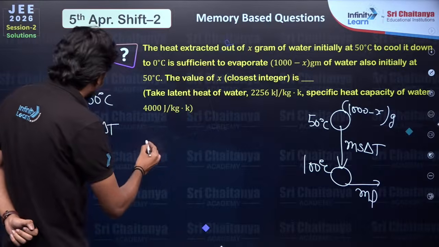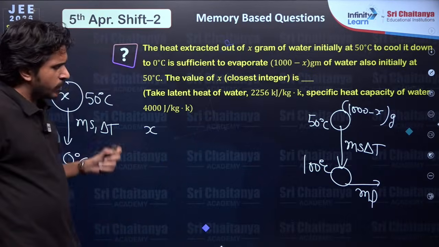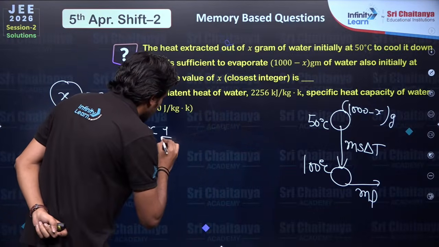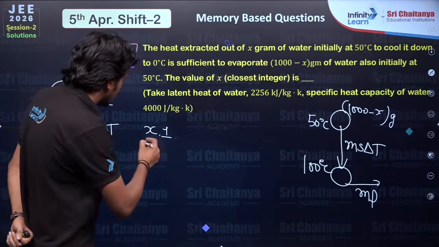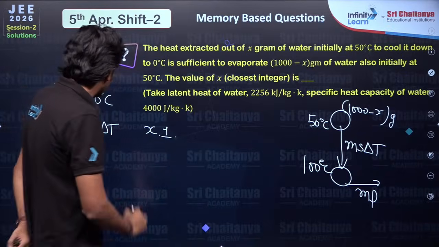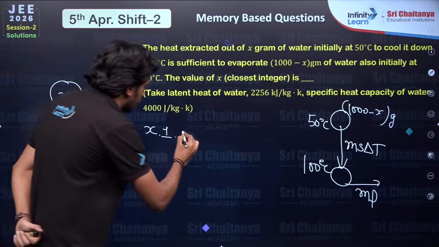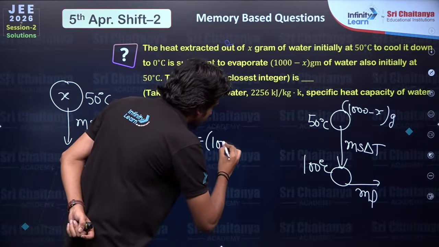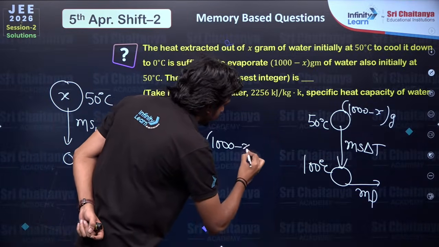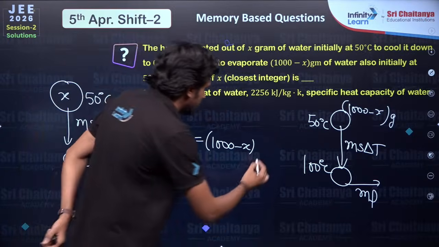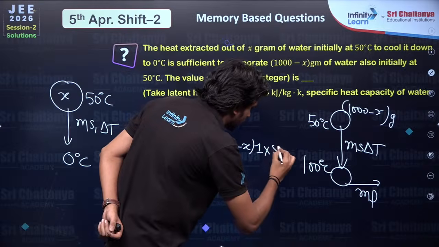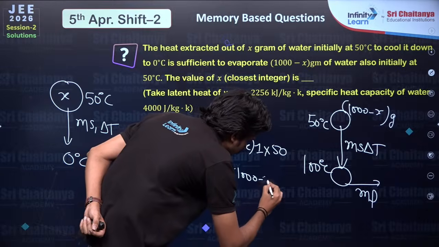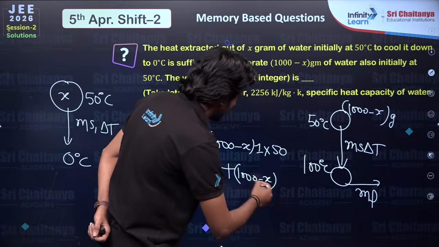See now, X grams, X S1. So specific heat capacity for water is 1. Okay, and I'm putting values in CGS, not in MKS. X1 delta T, delta T is 50 minus 0, 50, equals ms delta T. Mass is 1000 minus X, s is again 1, delta T is again 50, plus mL. ml again, mass 1000 minus X into L.